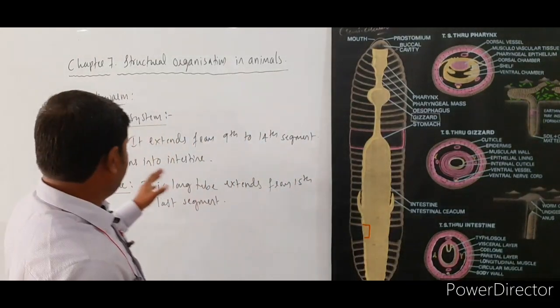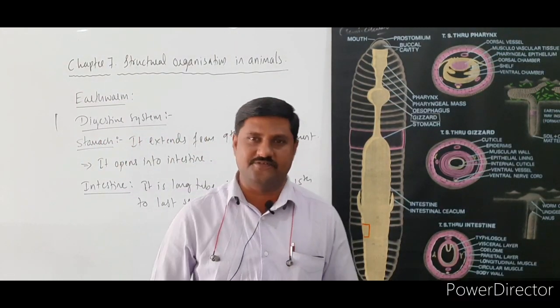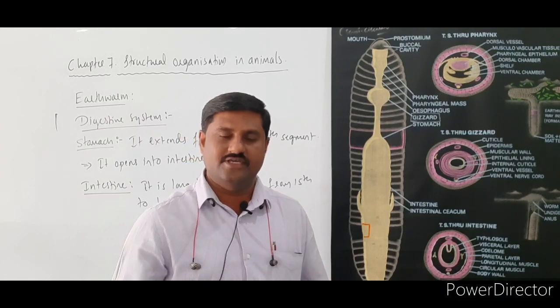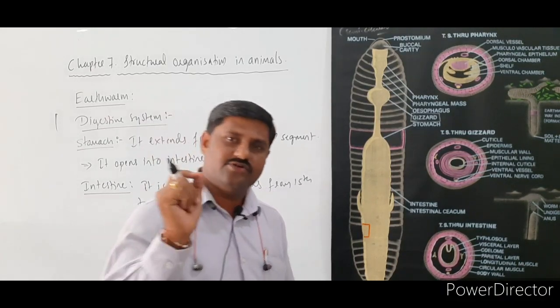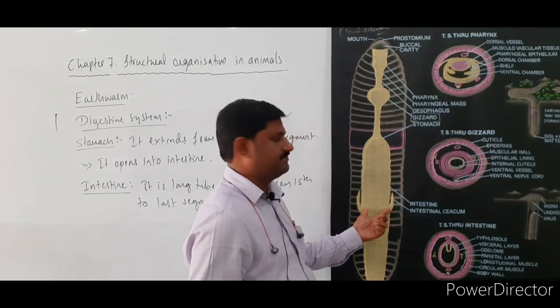So this intestine has some characteristic features, a special type of characteristic features that we come across here in case of the intestine. So please try to understand it. So on the 26th, right?